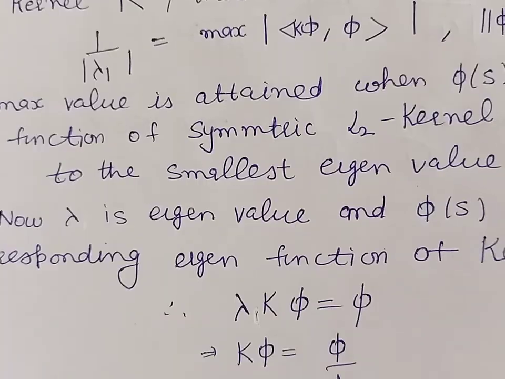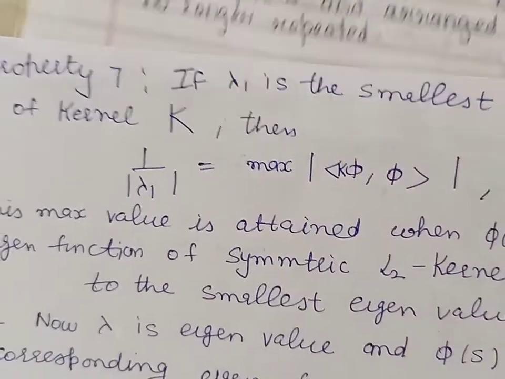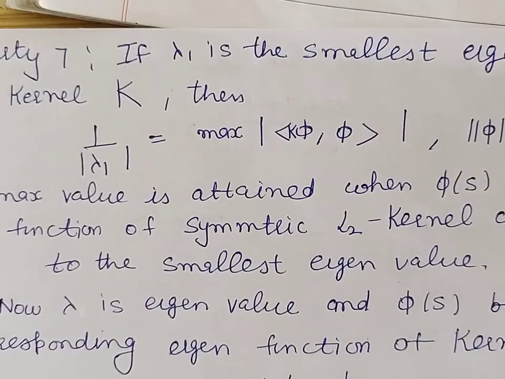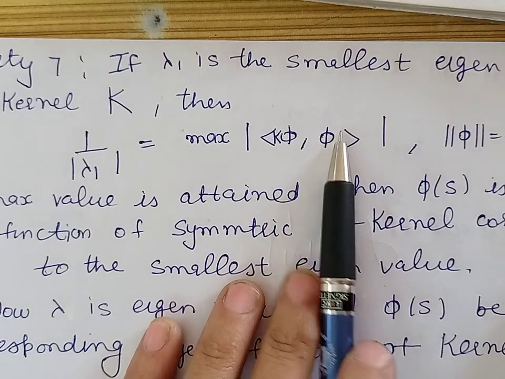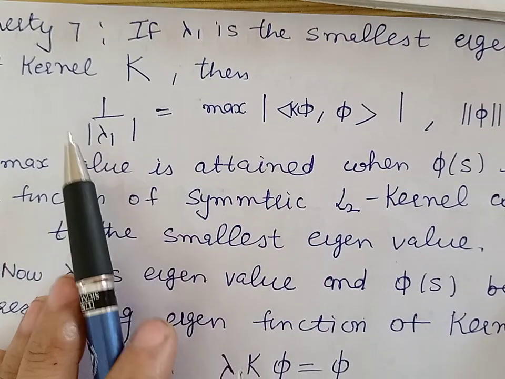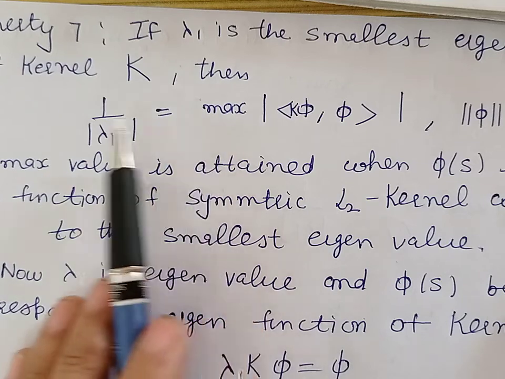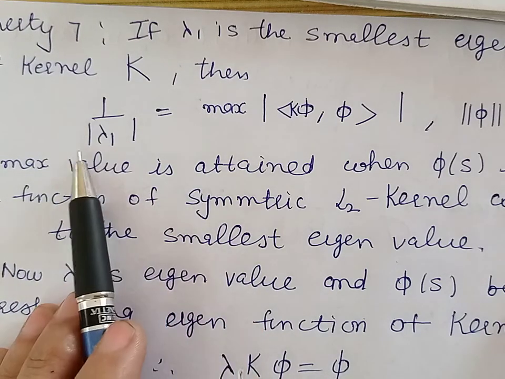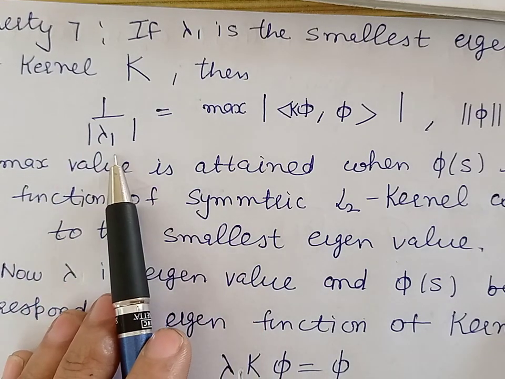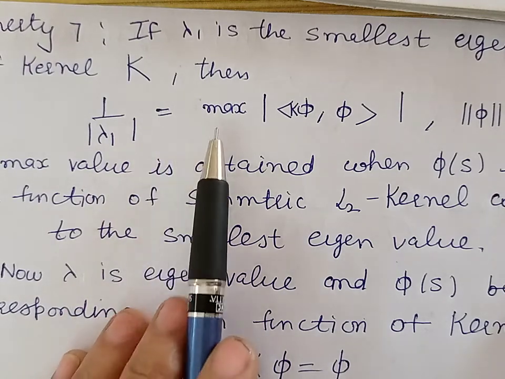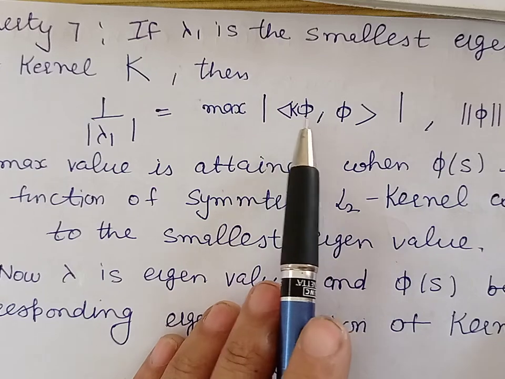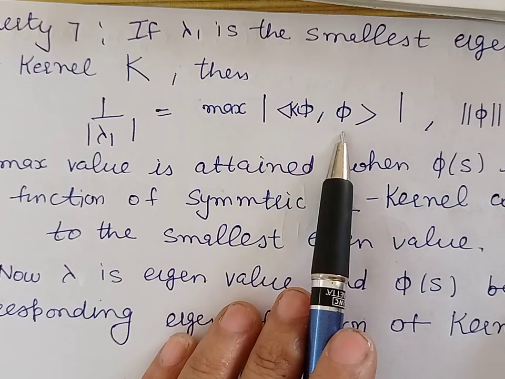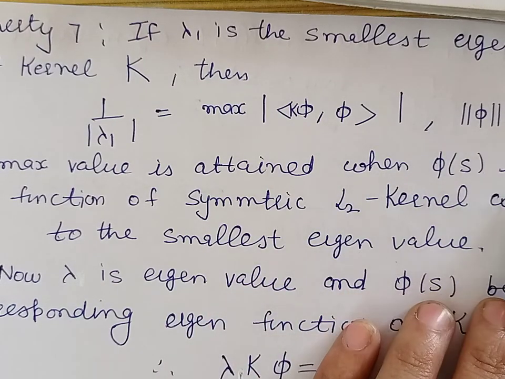Now the next property is property 7, which states that if lambda 1 is the smallest eigenvalue of the kernel k, then the reciprocal of the modulus of this eigenvalue lambda 1 is equal to the maximum of the modulus of the inner product of the function k phi with phi, where phi norm is 1.